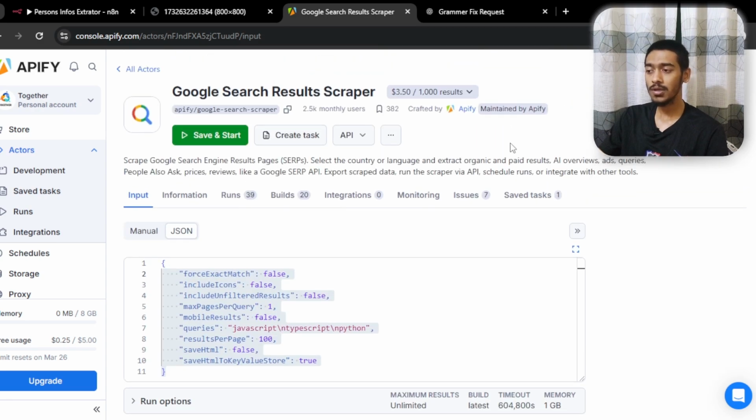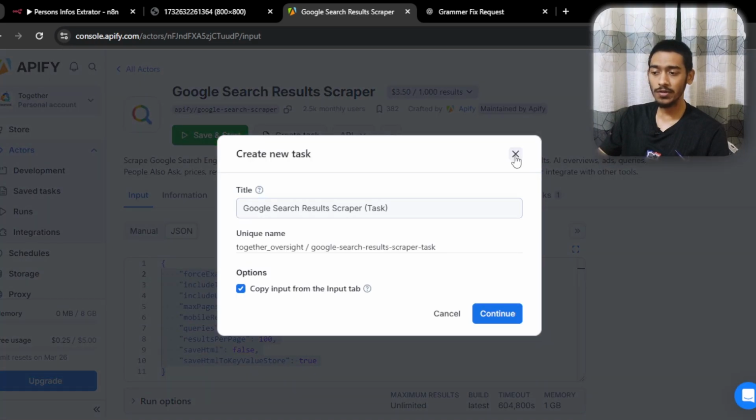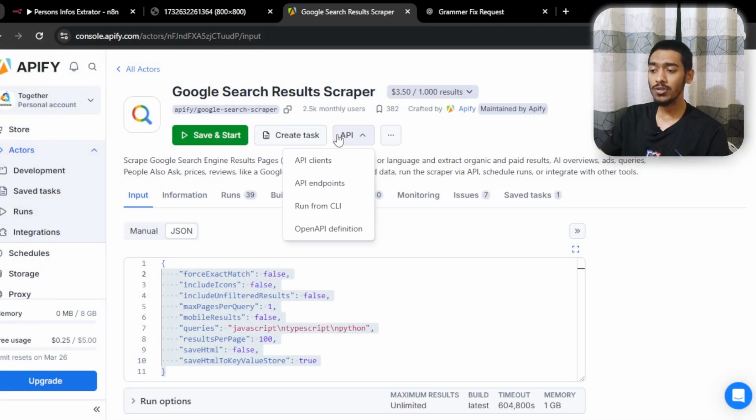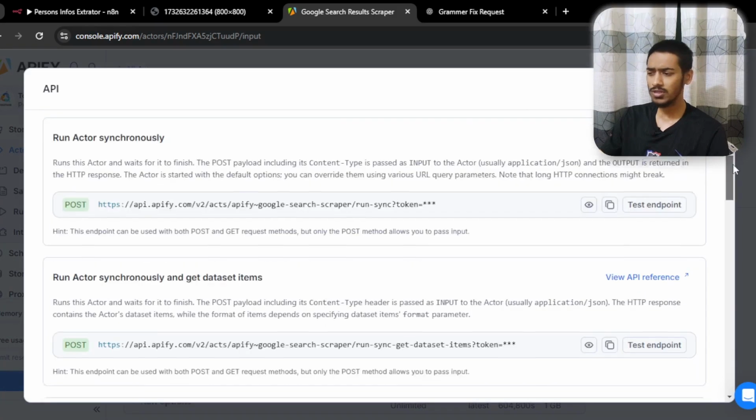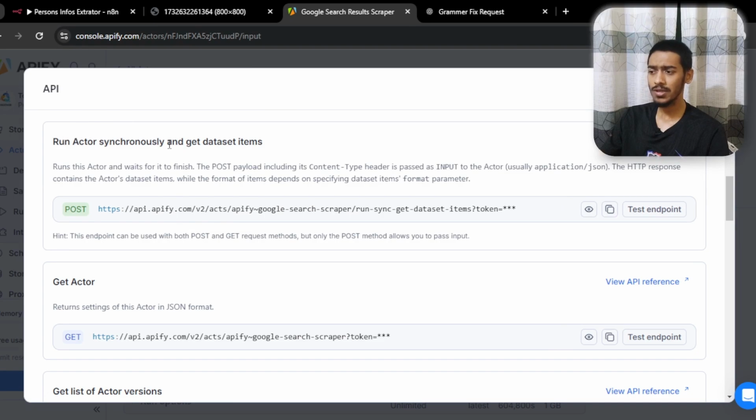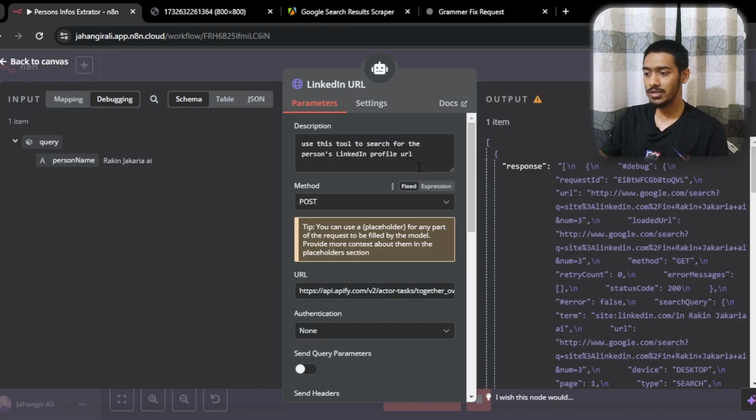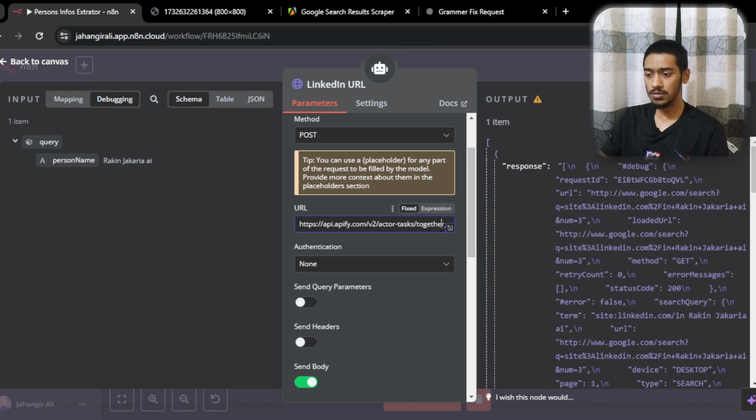By the way, I want to show how you can add this to your n8n. At first you have to create a task, which is very simple, just create the task and then continue, that's it. Then go to the API section, and there you can find API endpoints. In the third section, run actor synchronously and get dataset items, you can find this POST URL. You don't need any API key or credentials. You only have to click copy, then come here and paste it in the URL section.